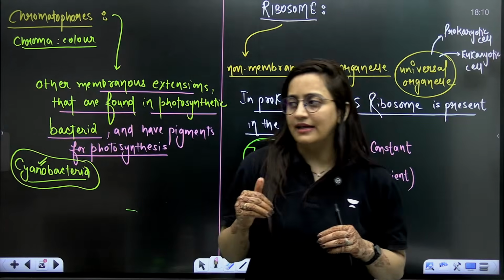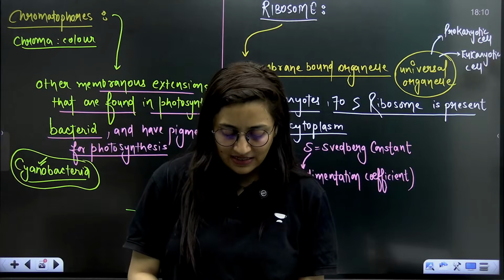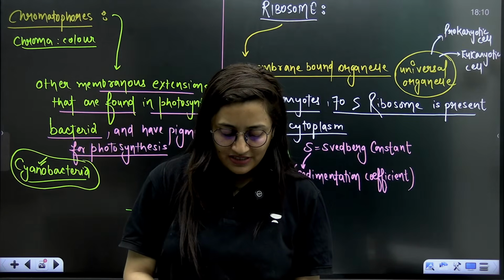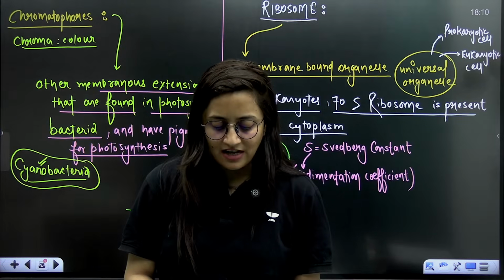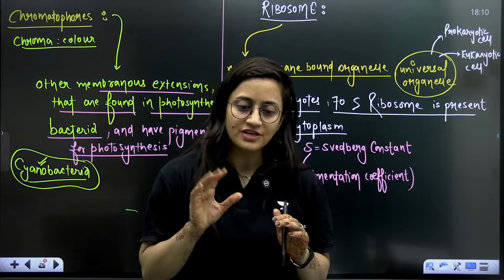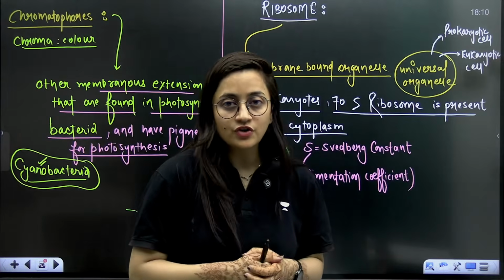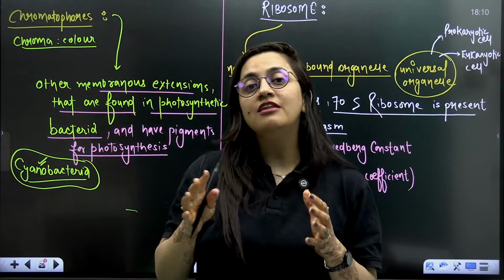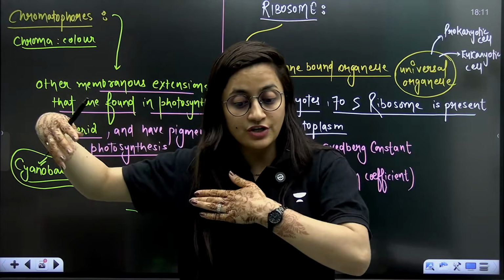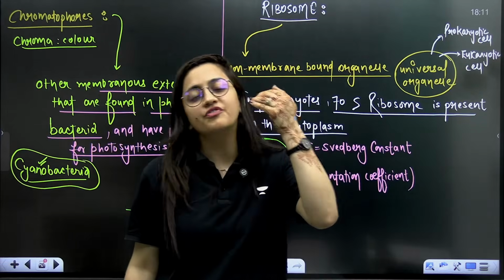When you study the cell, you go for something known as cell fractionation. Cell fractionation is the word I'm using. You just listen to it, there is no need to write it, but you should pay attention here. When I use the word cell fractionation, you are dividing the cell, basically its components, into different fragments.